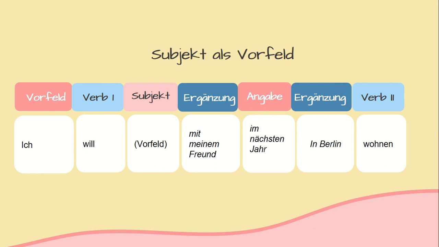Here comes the usage of Angabe. There's only slight difference between Angabe and Ergänzung. Also, together their position is also interchangeable, yet would not necessarily change the meaning of the sentence, and is also both a correct structure. Ich will mit meinem Freund im nächsten Jahr in Berlin wohnen, which means I want to live in Berlin with my friend next year.